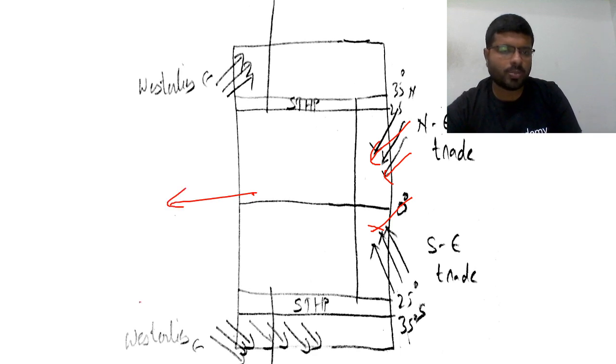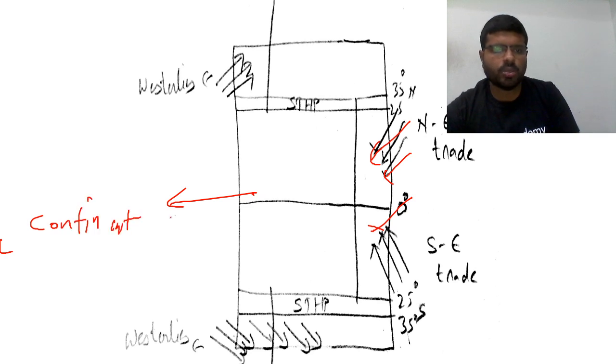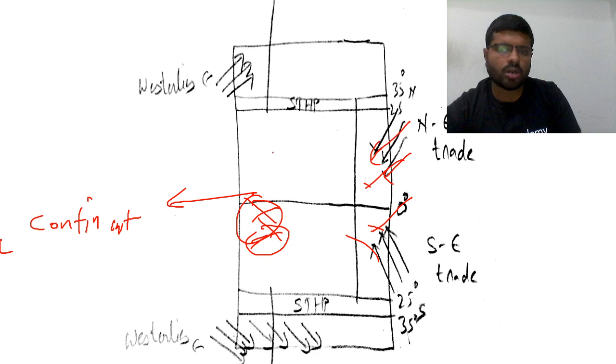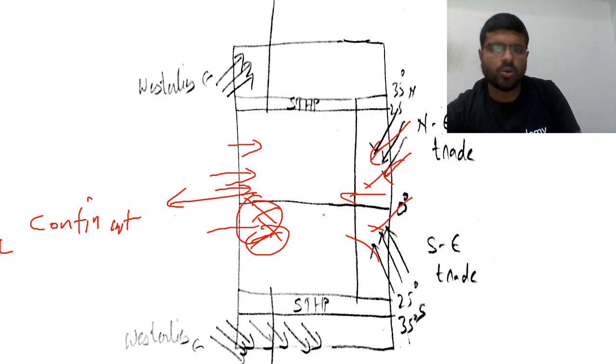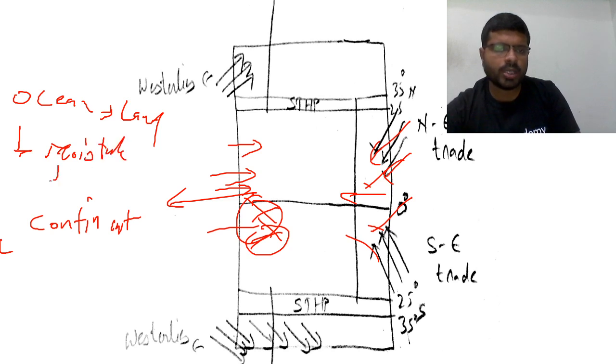So see, this is the entire continent. Imagine so. Within the continent, the eastern side will be provided rainfall. The western side will not be provided any rainfall because the global winds are not moving from that direction. They are moving from this direction. Only when winds come from ocean to land do they carry moisture. So then they can provide rainfall.